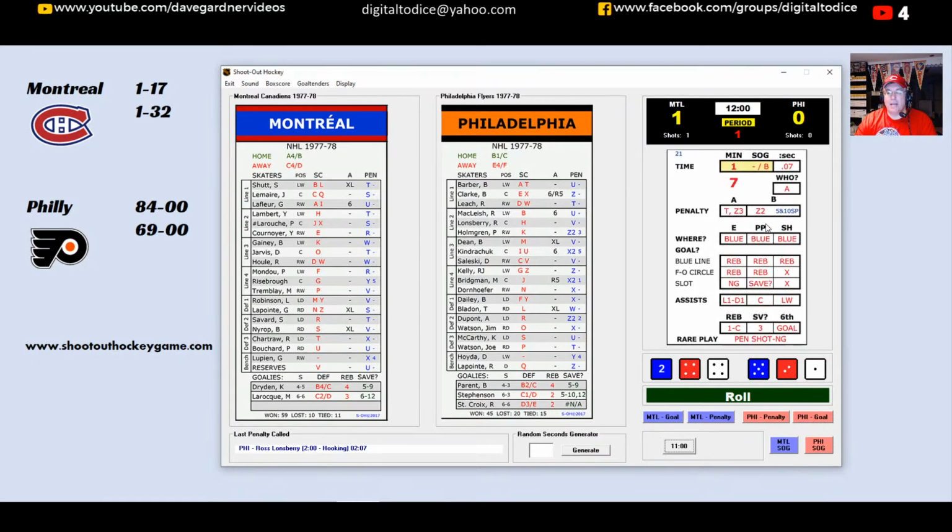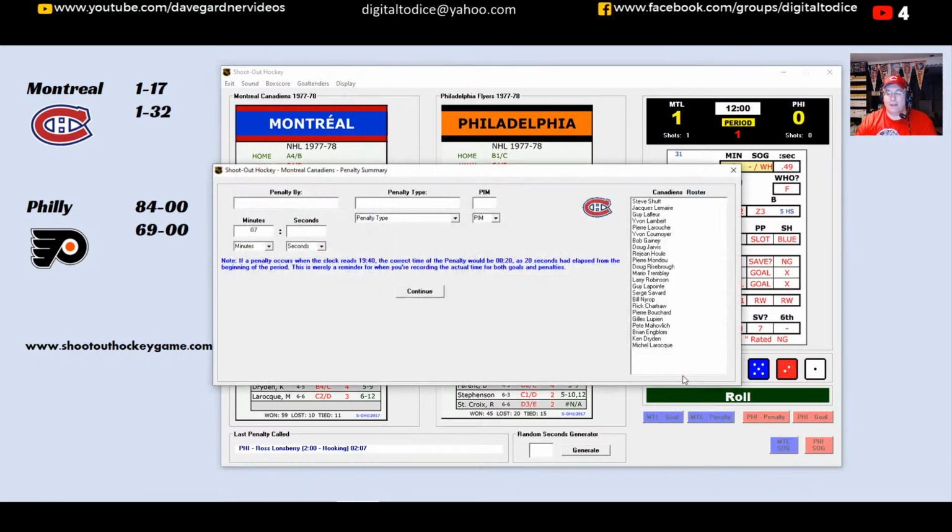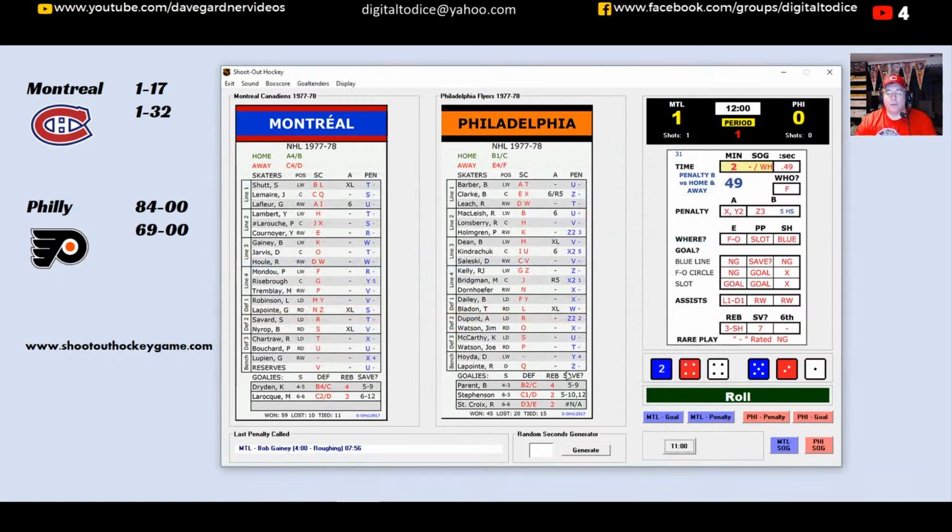49. This could be some major penalties coming up. Let's check this one right here. A W. Do I have a W? Yes. So Gainey is going to get 4 minutes, but let's check the Flyers. We have to double check Philadelphia here. And a Z3. And they do not have a Z3. Wowzers. Okay, so Montreal, Gainey is getting 4 minutes. And it's going to be a 4-minute power play. So where's Gainey here? He's going to get a roughing call, and that's a 4-minute minor. So the Flyers will get 4 minutes of power play time here to try to tie this one up.